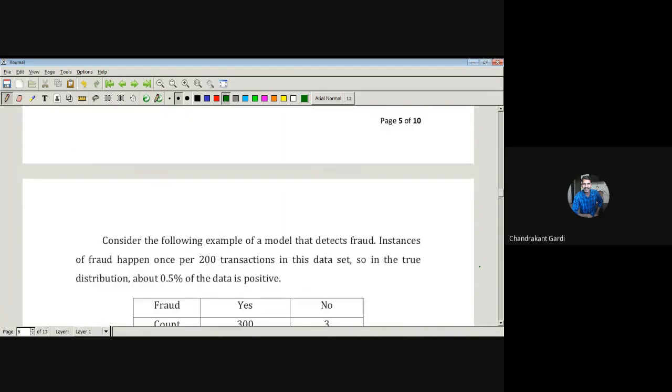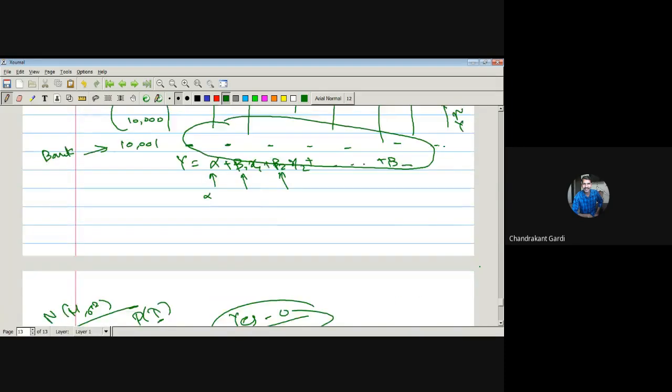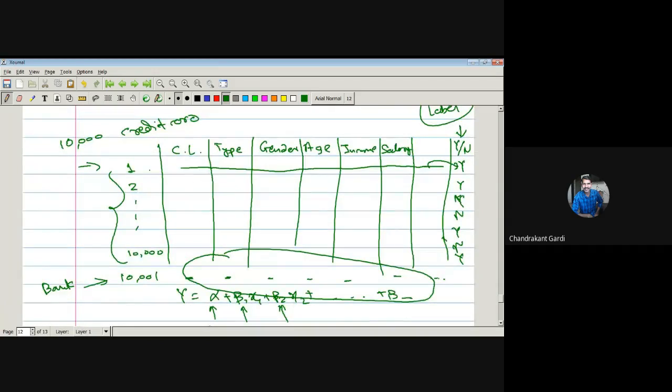I was talking about imbalanced data. Whenever we are training the model, suppose in this setup, out of these 10,000 customers, 9,998 persons have repaid the loan.